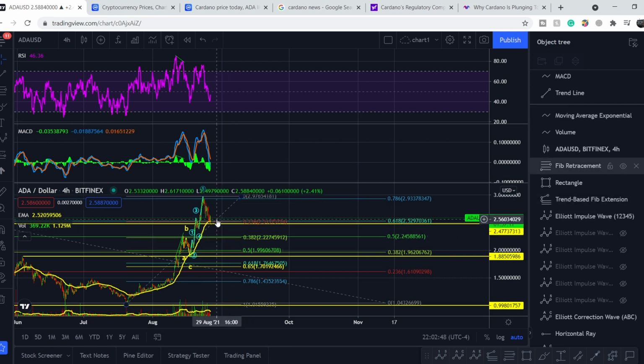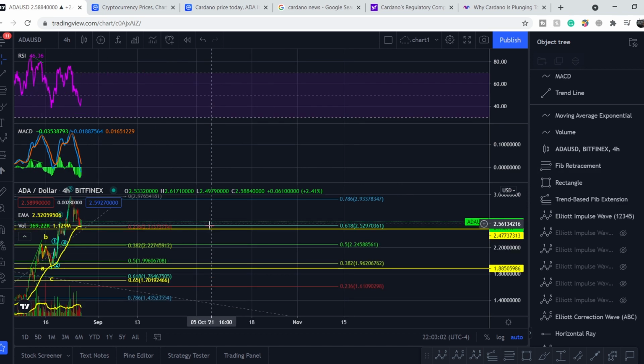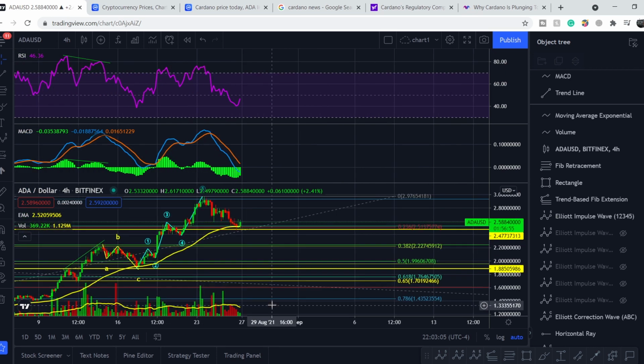And what should you do? As you can see, we have several levels, and you might start to accumulate your position right here at the level of around the $2.5 mark. And this might be your first entry point, because from this point we have about 15% probability to hit all-time highs and to move higher. And the next potential accumulation point might be at the 0.382 level right here, and it is a confluence level with this top. From this point we also have a possibility to go higher, and the lower the price goes, the more chances we have of a trend reversal.